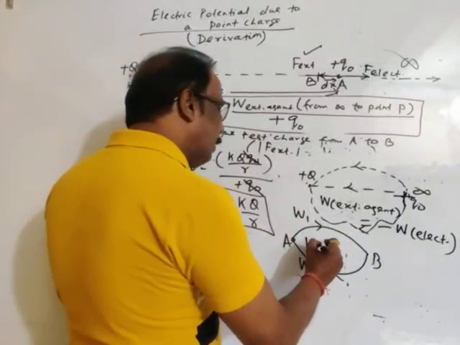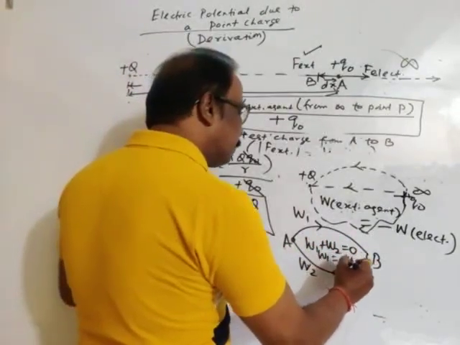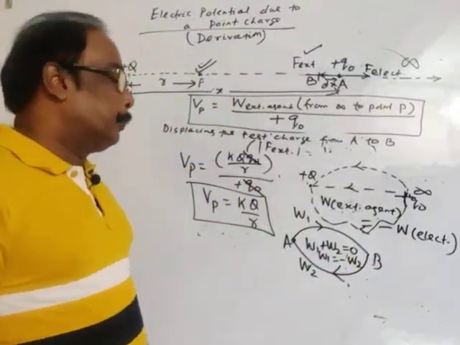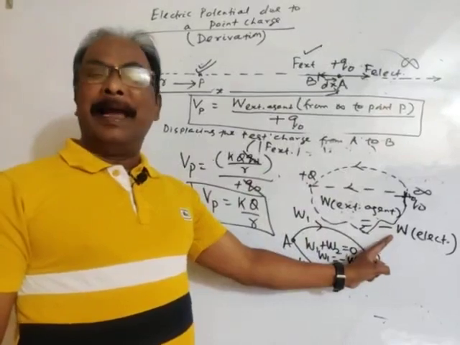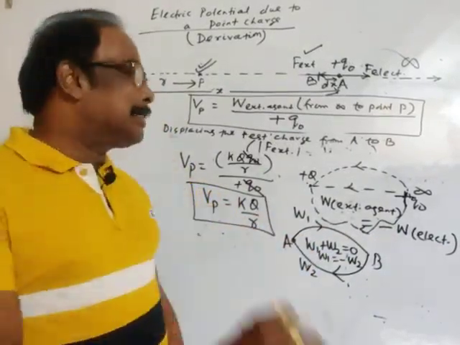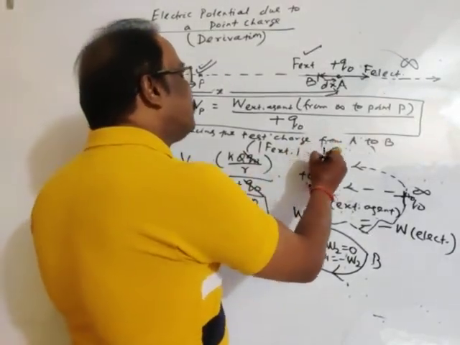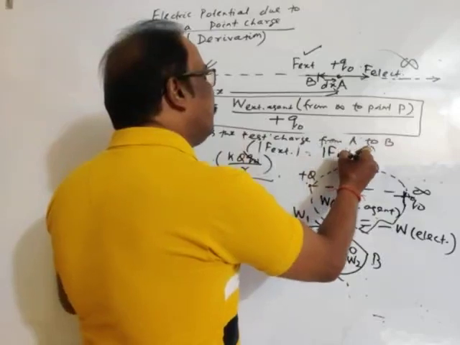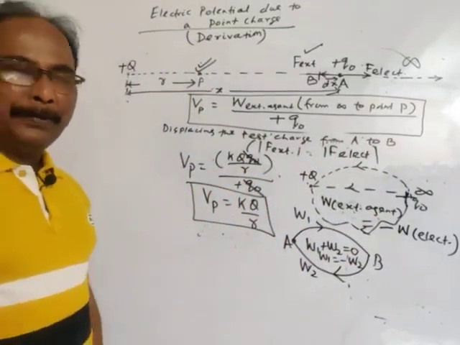Then W1 plus W2 is equal to 0, or W1 is equal to minus W2. So the work done by the external agent is equal to minus the work done by the electrostatic force. The condition here is that the magnitude of the external force is equal to the magnitude of the electrostatic force. This is the concept.